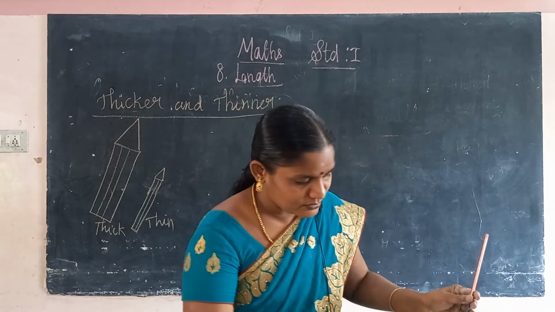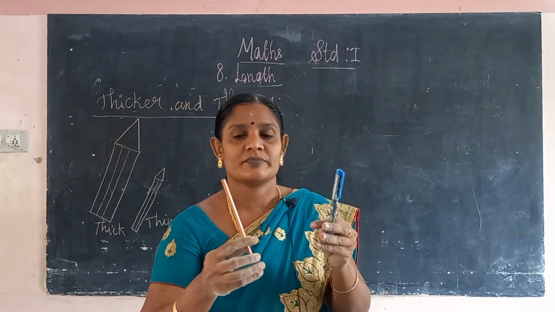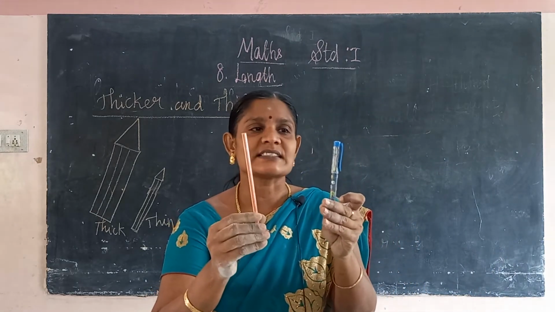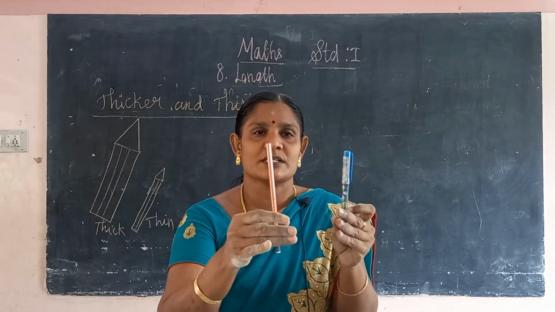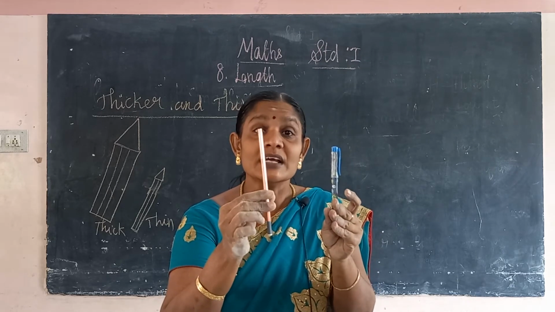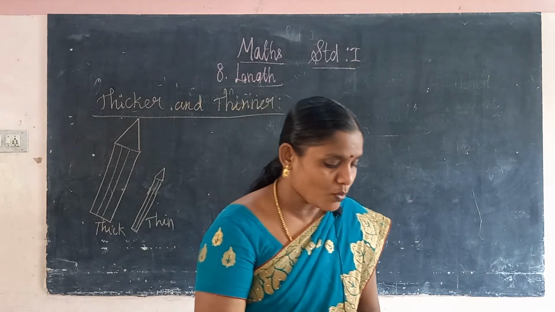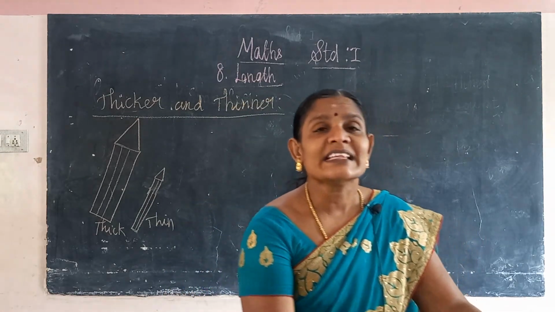We take this pen and pencil is there. The pen is the thick object. This pencil is a thin object. இது நல்ல திக்கா இருக்கு. இது எப்படி இருக்குது? தின்னா இருக்கு. thin object. So what we have to see? We have to see thick and thinner.